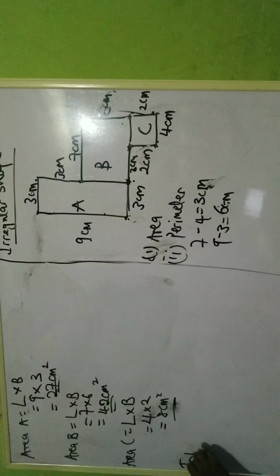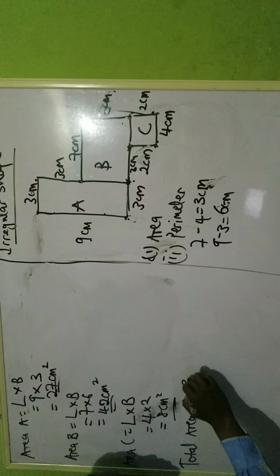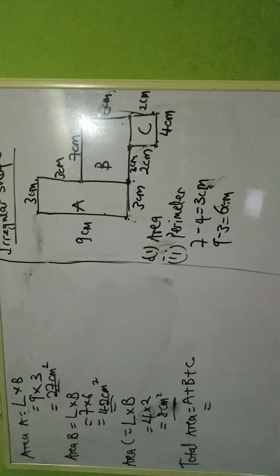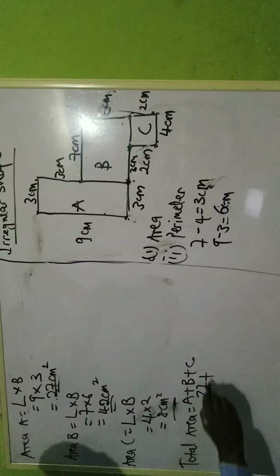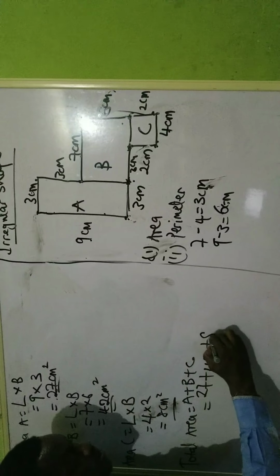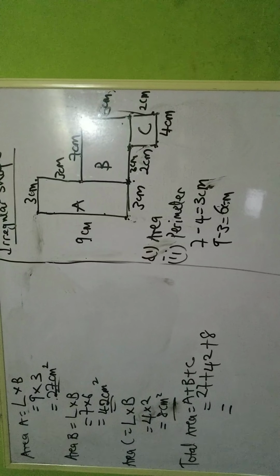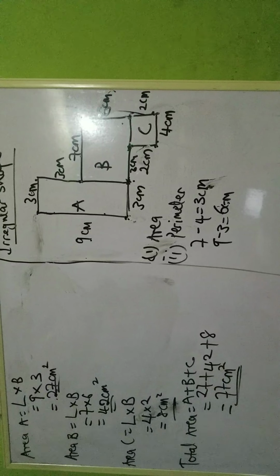So I will say total area is A plus B plus C. A is what? What is A? This is A here, 27. Value of 27 plus the B is what? 42. 42 and the C is 8 centimeters. So now 27 plus 42 plus 8 is 77 centimeters square. That is the final answer.